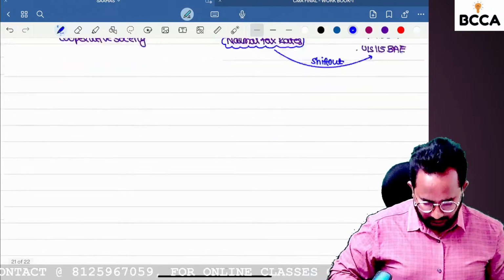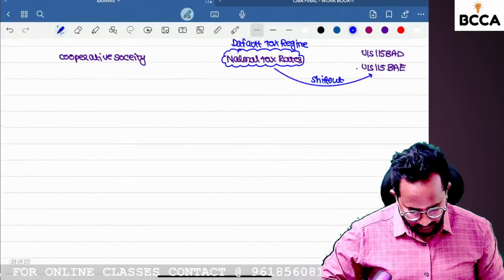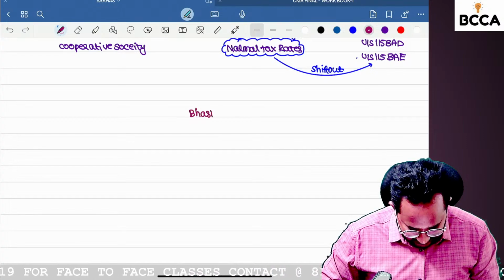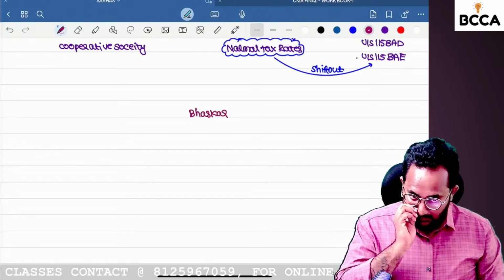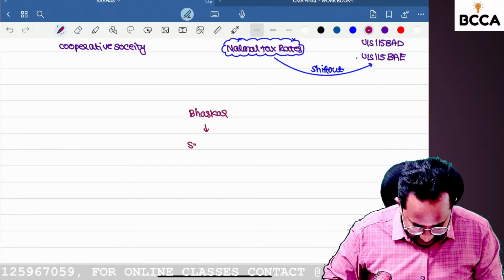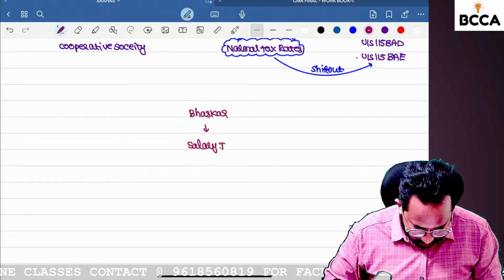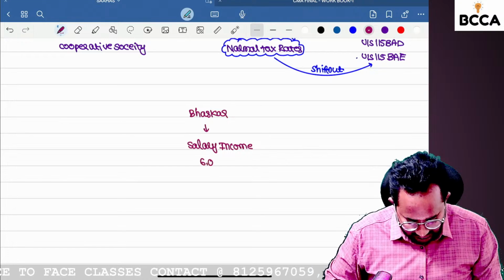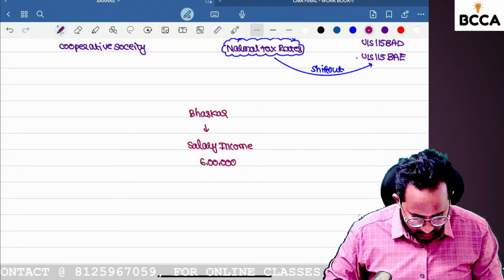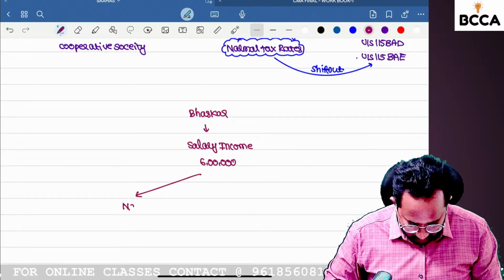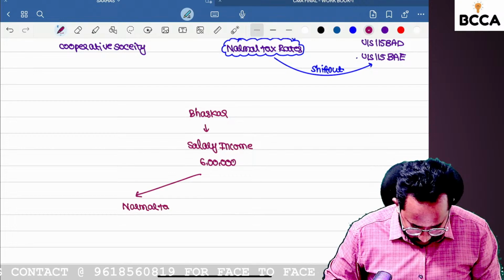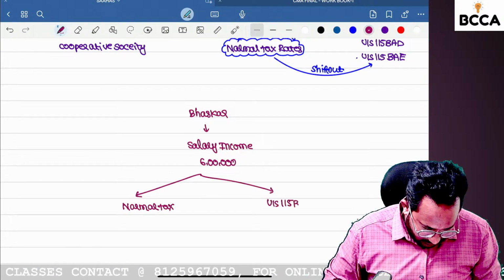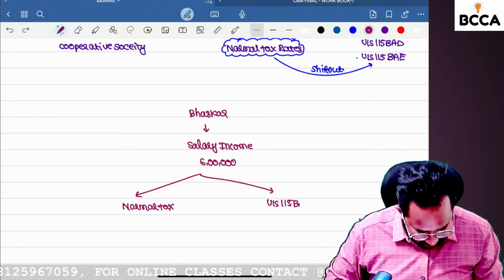Suppose Bhaskar is an individual, and he has only salary income, and that salary income is 6 lakh. Can you tell me which one is the best? Can I go with the normal tax rate, or can I go with 115BAC? What is best for me?